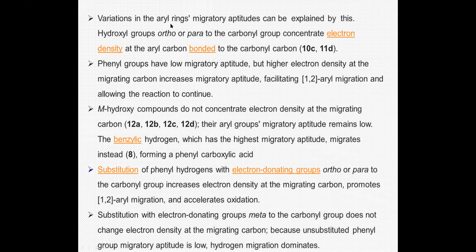Substitution of the phenyl ring's hydrogen with an electron donating group ortho and para to the carbonyl group increases the electron density at the migratory carbon and promotes 1,2 migration and accelerates the oxidation. Substitution of an electron donating group meta to the carbon does not change the electron density, because the unsubstituted phenyl migratory aptitude is low and hydrogen migration dominates. So this will reduce the migration of the aryl group.